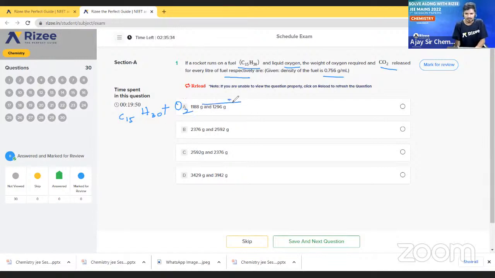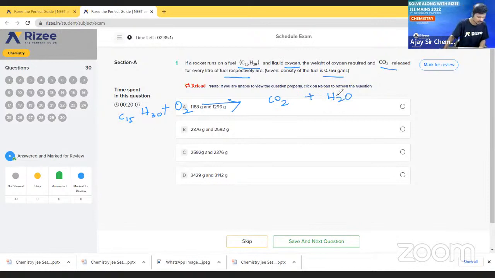In a combustion reaction, when C15H30 reacts with oxygen, CO2 will be produced and H2O is also produced.